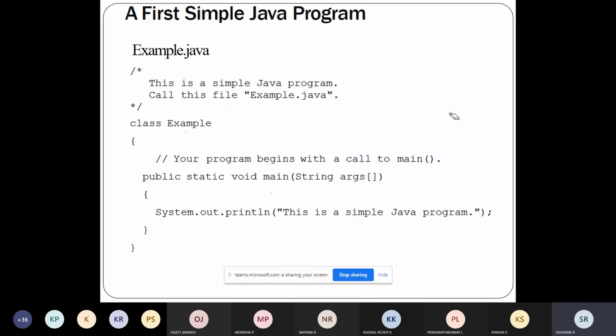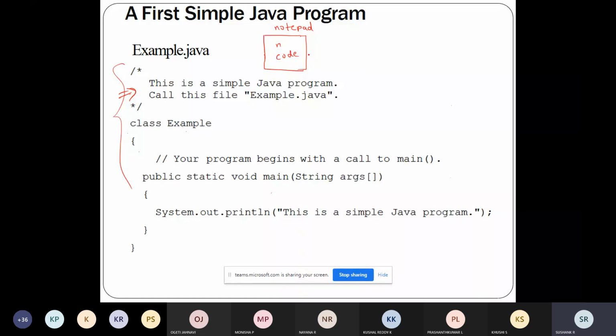So first thing is you need to open the notepad. After that, you have to write this code inside the notepad.